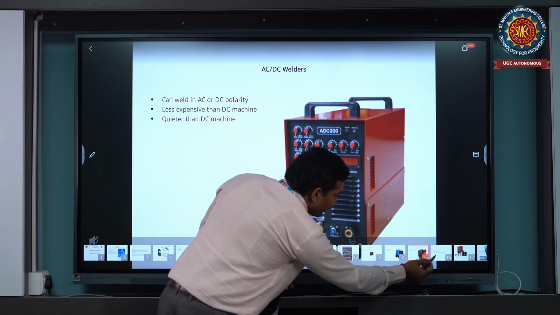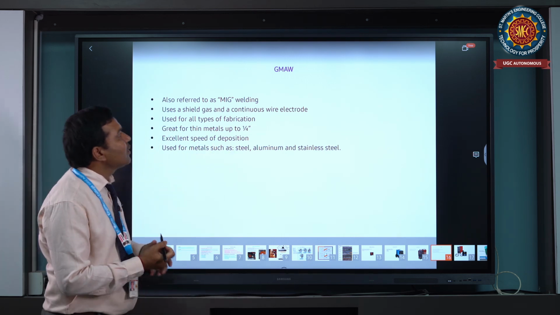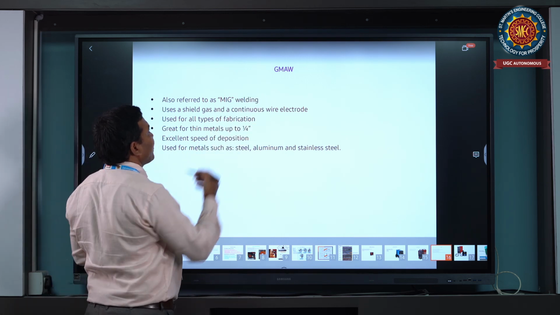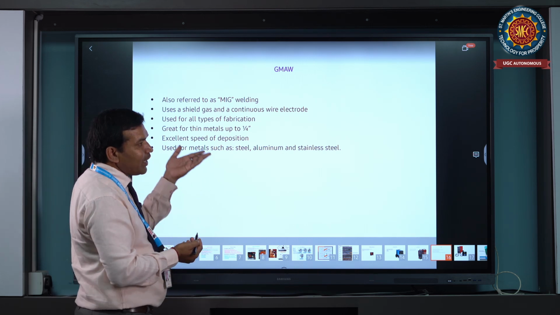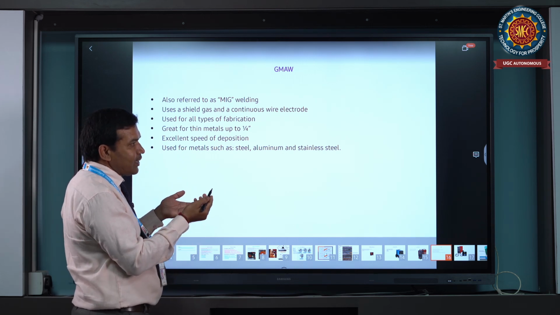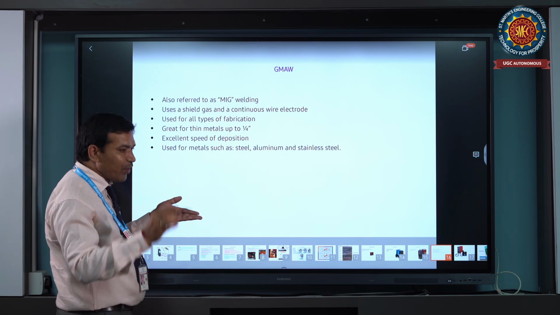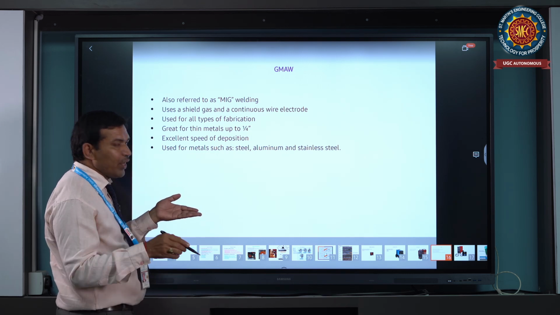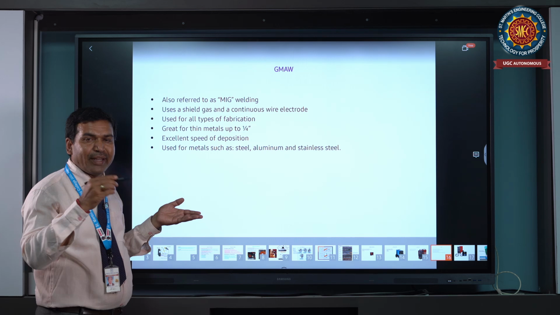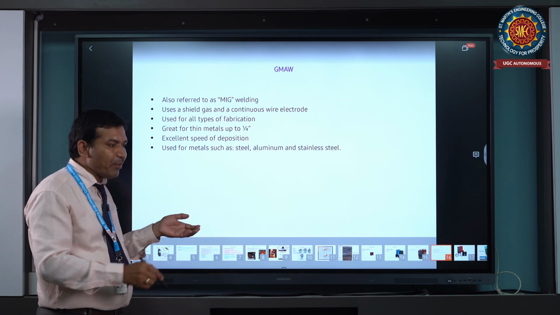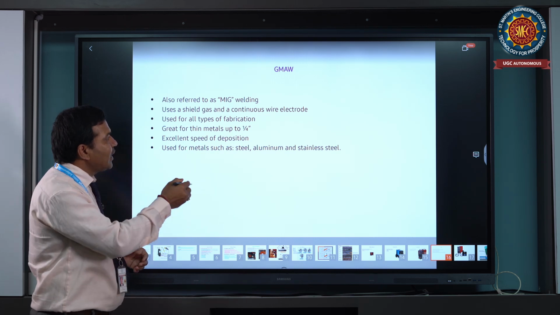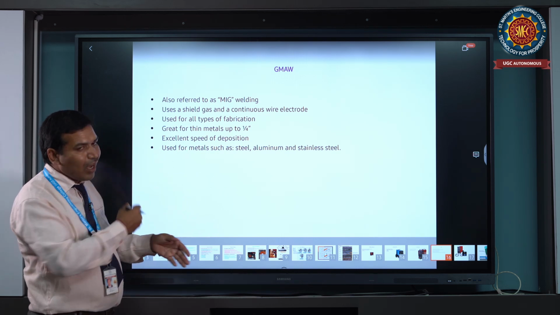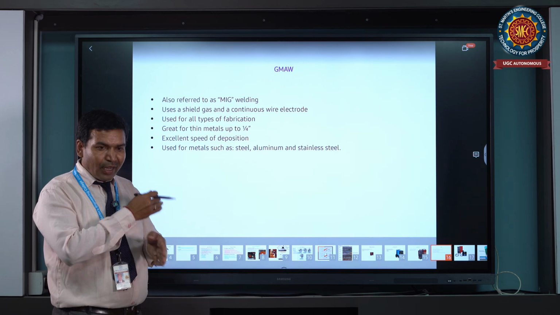Next one is the gas metal arc welding process. What is the difference between shielded arc metal and gas? Here the electrode is a continuous wire, like a rope, being fed, and the welding process is performed continuously by gas metal arc welding. You can use it continuously, even on 10 meter or 20 meter pipes.